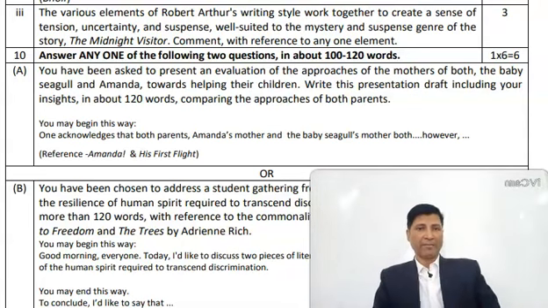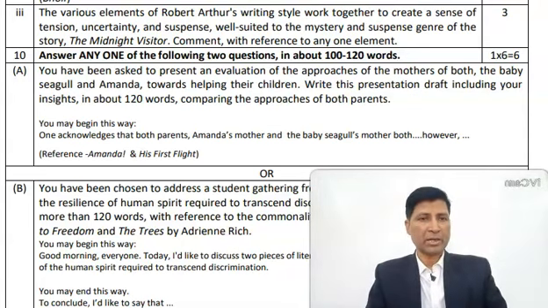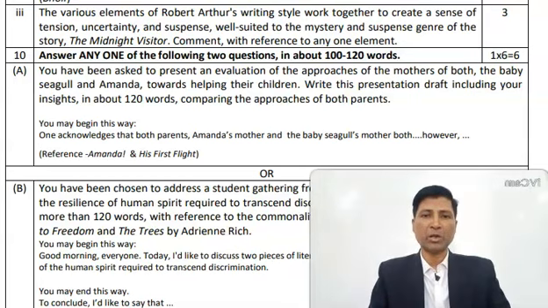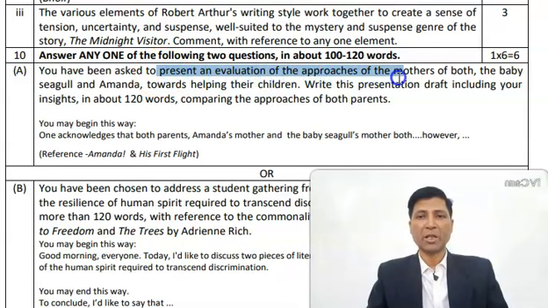Look at 10A. You have been asked to present an evaluation of the approaches of the mothers of both the baby seagull and Amanda towards helping their children.